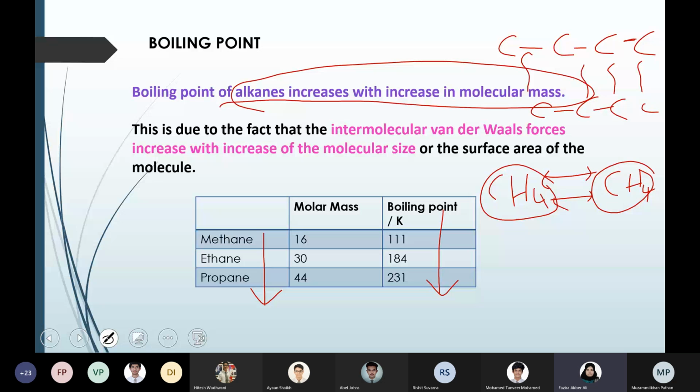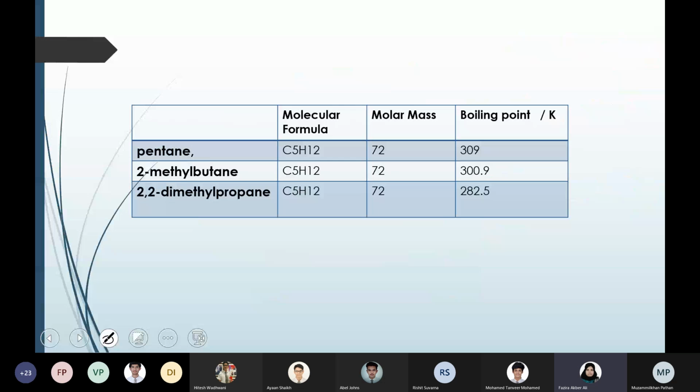There is one more question which used to come related to boiling point. For that, let's look into this table. I have taken 3 compounds: pentane, 2-methyl butane, and 2,2-dimethyl propane. Pentane is C5H12. C5H12 is the molecular formula, as you can see over here.